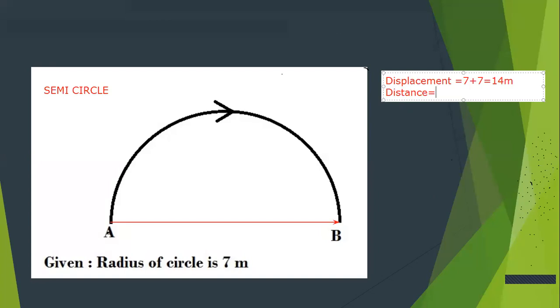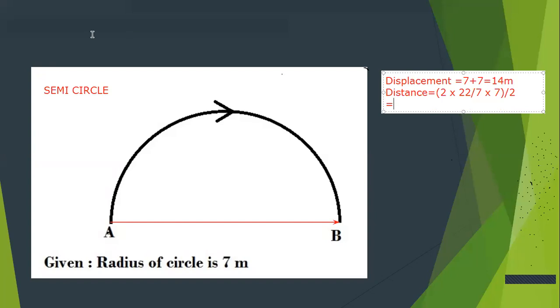But is it a complete circle? No, it's a semicircle. So I will take half of the circumference of the circle. Now, what's the formula for the circumference of a circle? You know the formula is 2 pi r. What's the value of pi? I will take 22 by 7 into r. How much is r? r is 7. But this 2 pi r has to be divided by 2. Why? Because it's not the complete circle. It's just a semicircle. It's half of the circle.